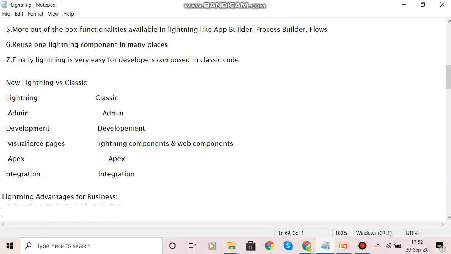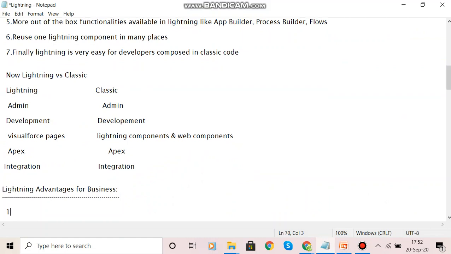I want to explain about Lightning advantages for business. In the previous two videos, you learned about the advantages of Lightning and the disadvantages of Classic. I think you got some clarity on why we want to go for Lightning. So now I want to explain how we can use Lightning in our real-time business projects.